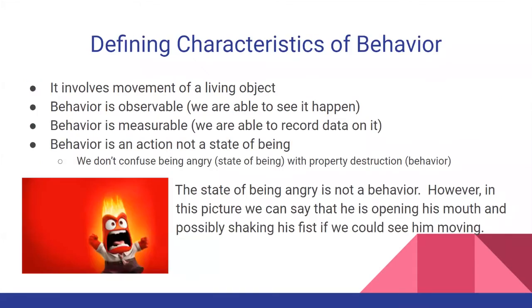What are the defining characteristics of behavior? Behavior involves movement of a living object. Behavior is also observable. We're able to see it happen, right? Behavior is measurable. We're able to record data on it when we see behavior happening. Okay? Behavior is an action, not a state of being. So we don't confuse being angry, which is a state of being, with property destruction, which is a behavior. If we see somebody throwing a chair, we can see that happening and we're able to record that as one behavior, okay? So the state of being angry is not a behavior.